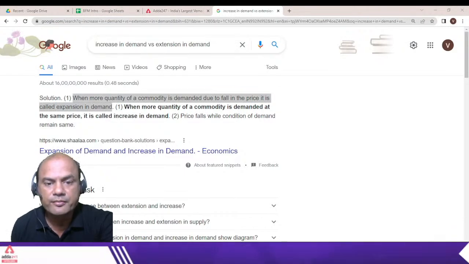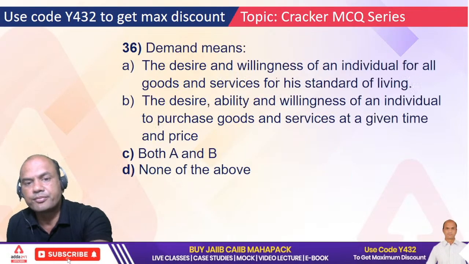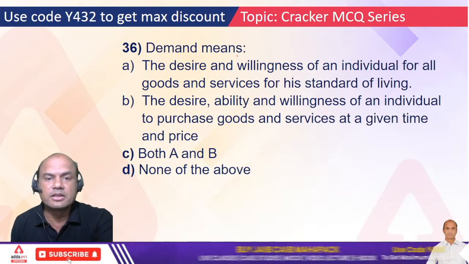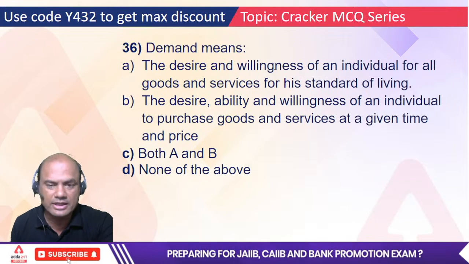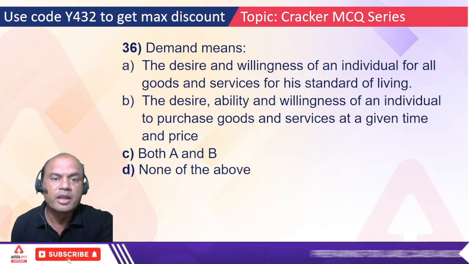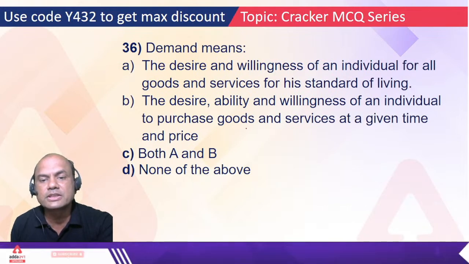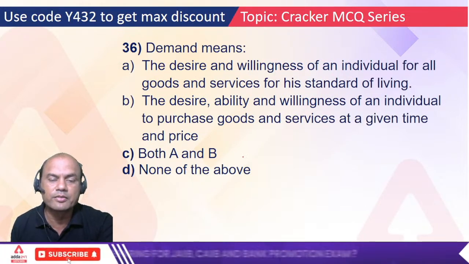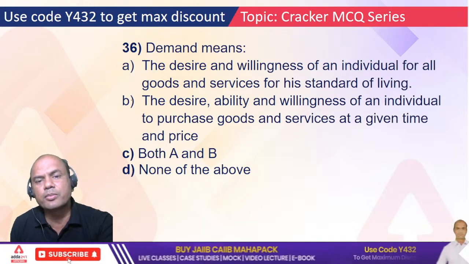Okay, next one. Demand means a desire and willingness of an individual for all goods and services. Okay, that's done. Forget the remaining part. The desire, ability and willingness of an individual to purchase goods and services, both A and B, and none of the above. Okay, either A and B. Let's see A or B only.